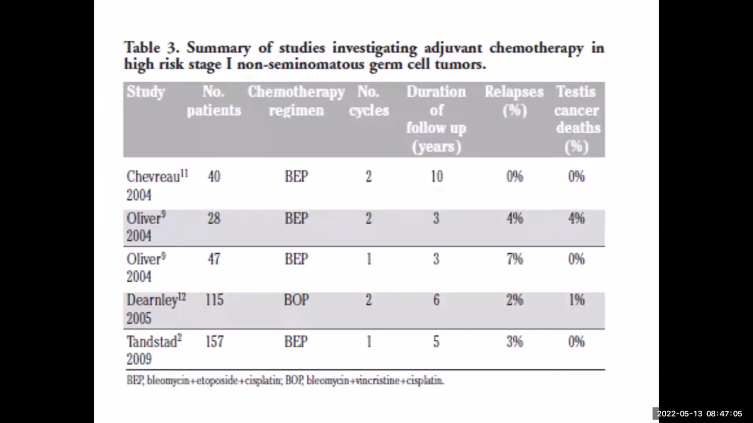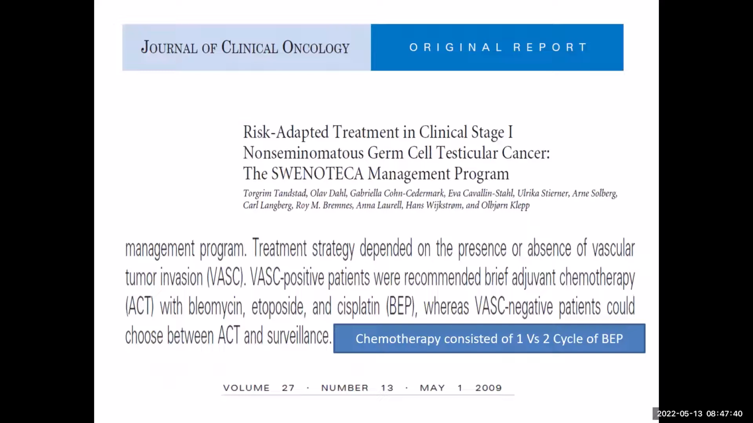So this slide summarizes the 2 versus 1 data. If you see the relapse rate, definitely with 2 cycles the relapse is practically 0, whereas with 1 cycle this is around 4 to 7%. But as explained in previous slides, even those patients who receive 1 cycle, when they relapse, effective chemotherapy prevents the chances of cancer-related death in these patients. So the overall survival still remains the same whether they receive 1 cycle or 2 cycles. What is the evidence in favor of 1 cycle, we will discuss in the subsequent study.